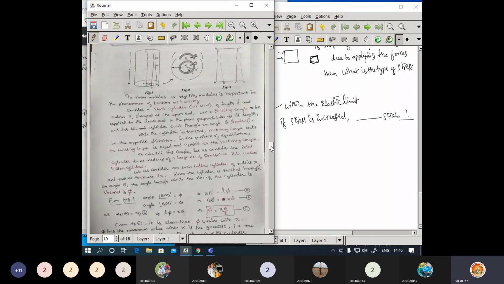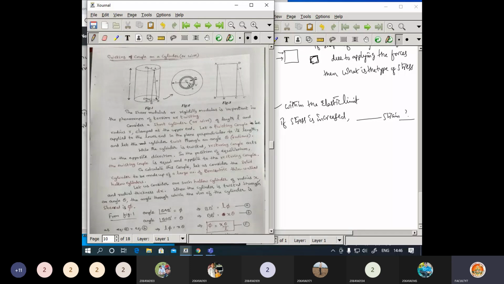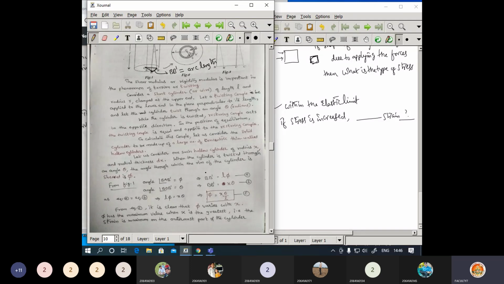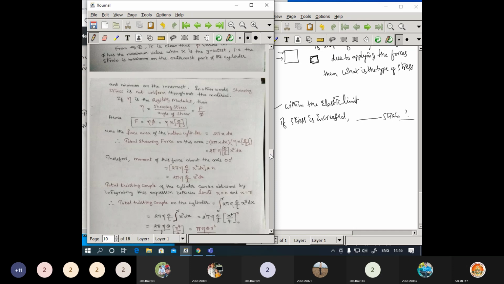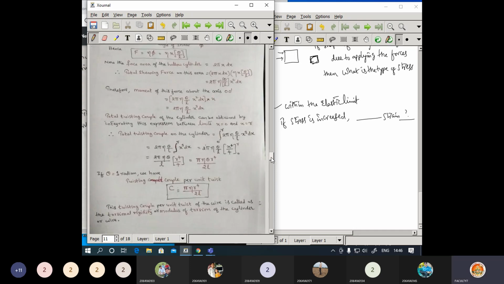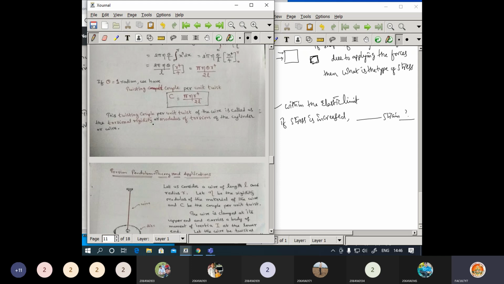Regarding this, I may convert here, from this you are going to get BB dash. What actually is BB dash? It is an arc length. Arc length can be given as, so here you need to give the answer. Likewise I can convert any one of the things into an objective question.